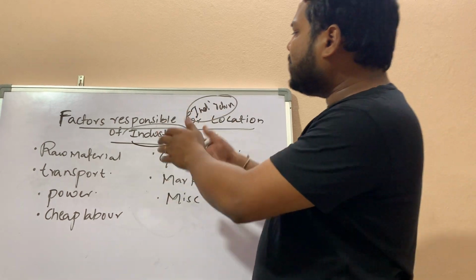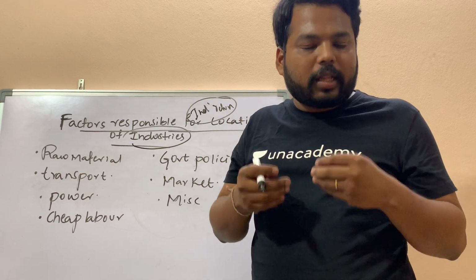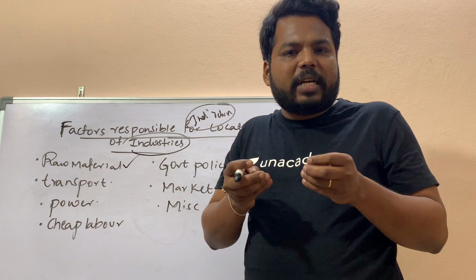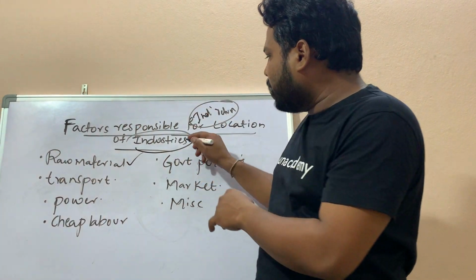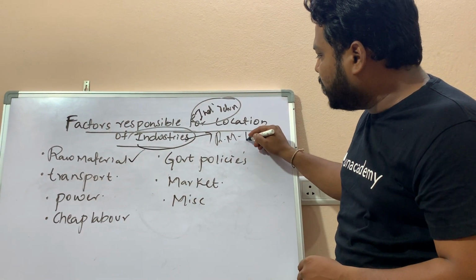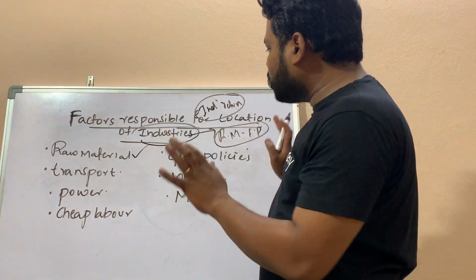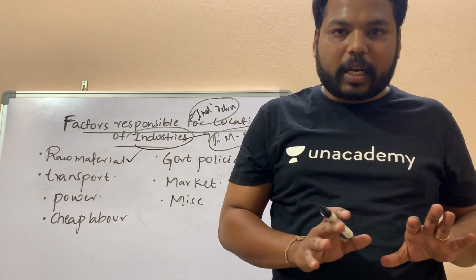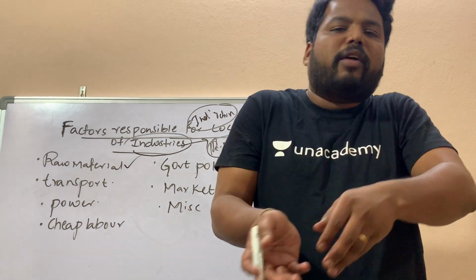Done. Normally, entering into the factors, what factors can we expect? In general, without raw material, do you think an industry can be established? No. Raw material is the basic component of industry. Industry is the place where raw material is converted into finished product. In an industry, raw material moves in and the output which comes out is the finished product.